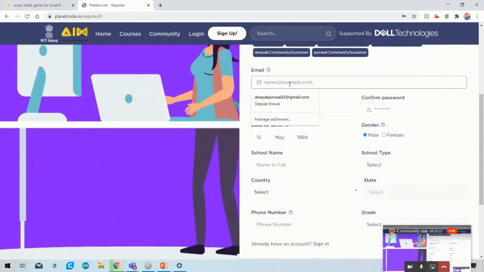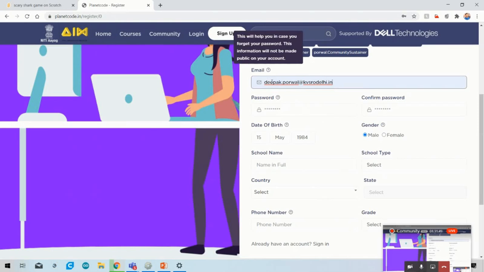After that, you have to write down your mail id, like my mail id is deepak.porwal@kvsrodelhi.in. All of the students and respected teachers, just write down your mail id. If the student does not have a mail id, they can write down their parents' mail id.